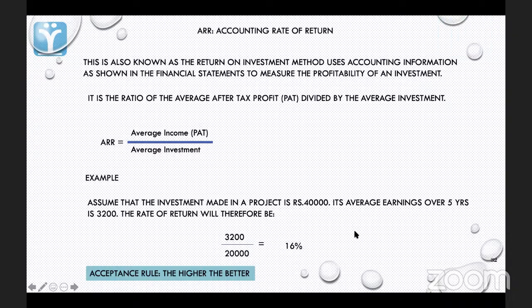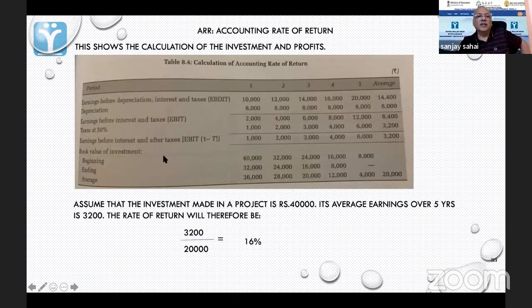So basically, in this case, this investment is fixed assets. See, I have the whole chart here. You can look at this. Earnings before depreciation, interest and taxes is 10,000 in year one. These are the projections. Then depreciation is charged here, by the straight line method. Earnings before interest and taxes comes in this way. Average is this, 6,400. Taxes at 50% come to 3,200. So this is the basis of average income of 3,200.